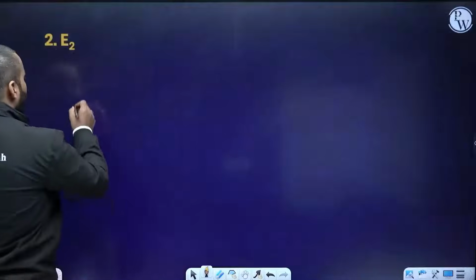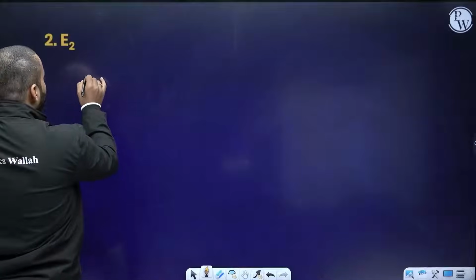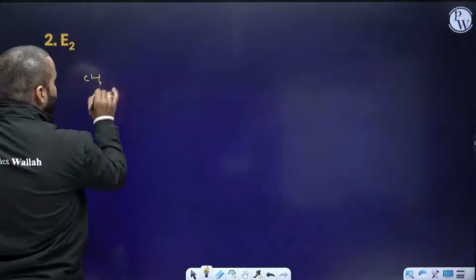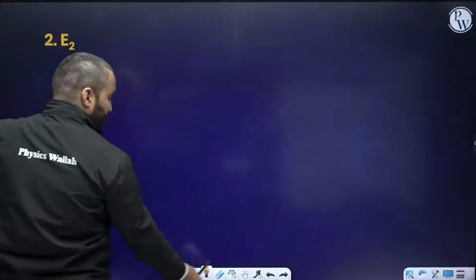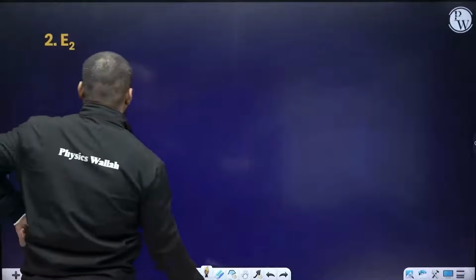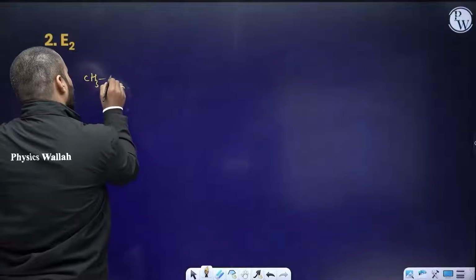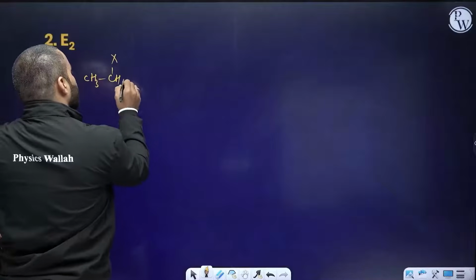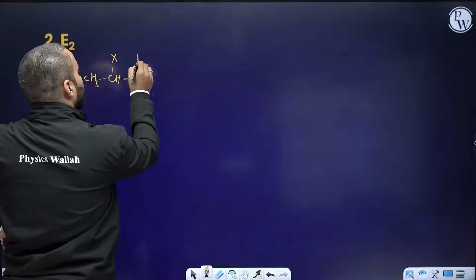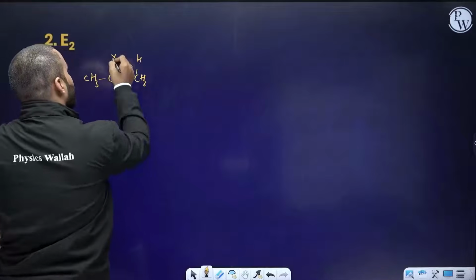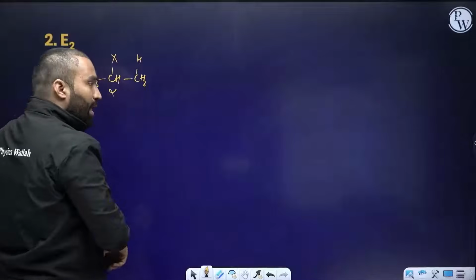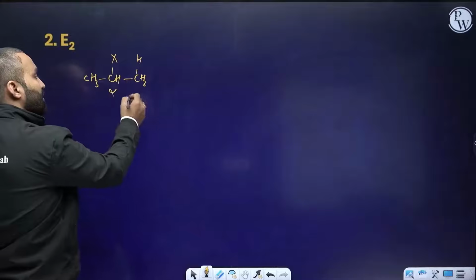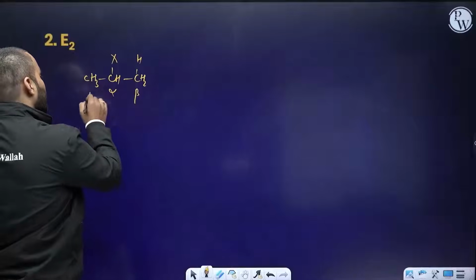Now, what is E2? I was telling, if you have carbon containing, let's say this is my CH3 with a CH, halogen is present here, this is CH2, and then hydrogen is present here. The carbon which contains halogen is known as alpha, and the neighboring carbons to this alpha are known as beta, and this is also beta.